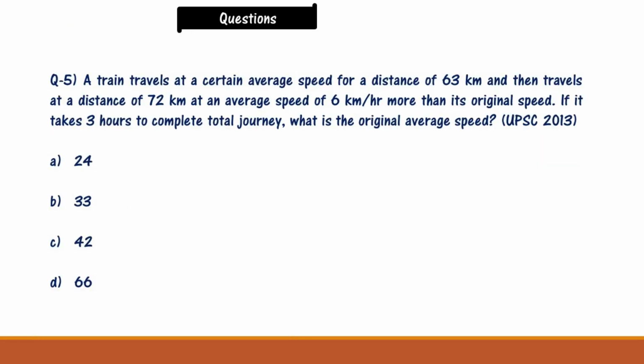Now comes the next question, that is from UPSC 2013. Question number 5. A train travels at a certain average speed for a distance of 63 km and then travels a distance of 72 km at an average speed of 6 km per hour more than its original speed. If it takes 3 hours to complete the total journey, what is the original average speed? Options are 24, 33, 42, 66. Please solve this question.